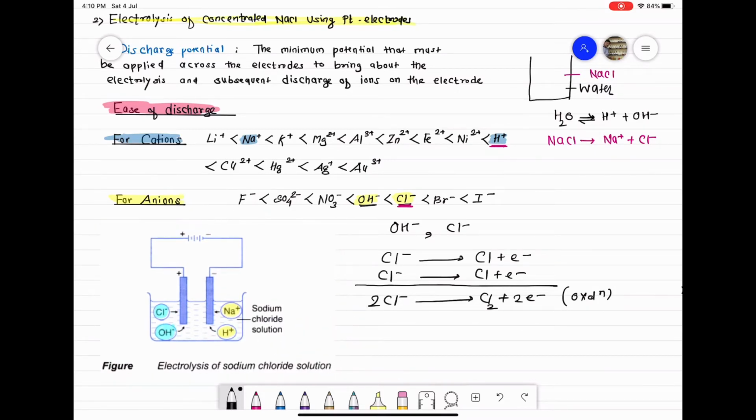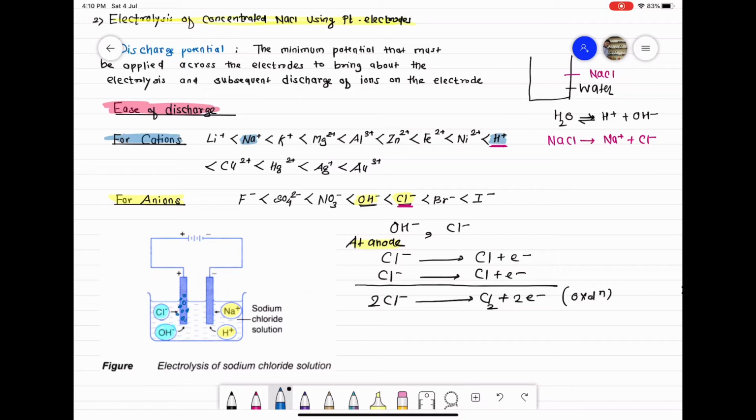So we say at anode preferentially Cl minus ions are oxidized and there is formation of chlorine gas on the surface of anode. तो chlorine gas के bubbles आपको दिखेंगे anode के ऊपर. Okay, the product at anode is chlorine gas.